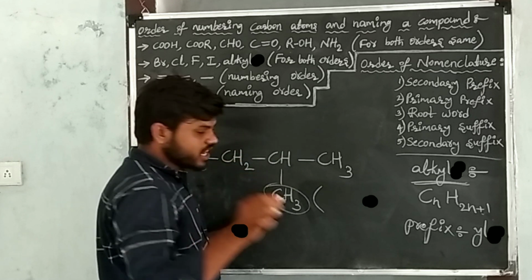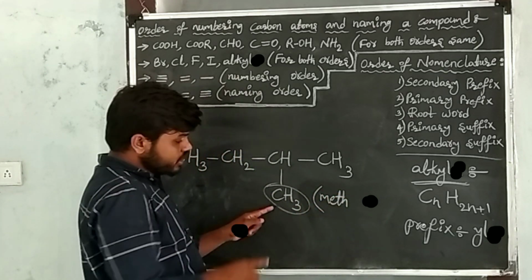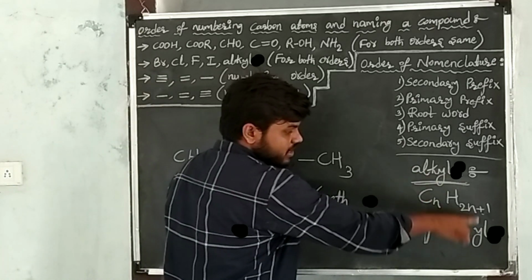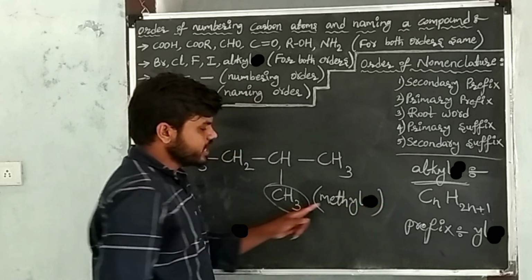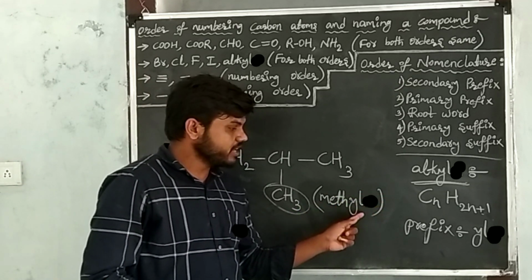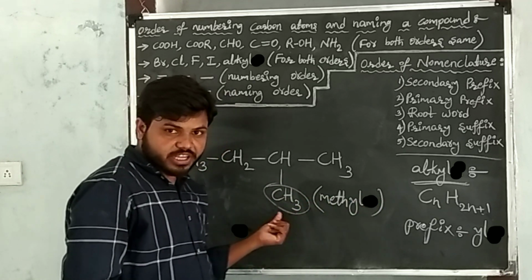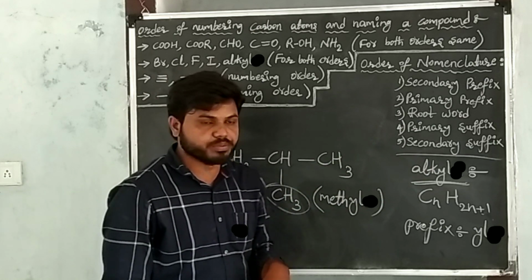The root word for one carbon is "meth". After writing the root word of one carbon, the suffix of the alkyl group is "yl". So I retain the root word and the suffix. The name of the substituent is now methyl. The given substituent is methyl, and it belongs to the alkyl group.